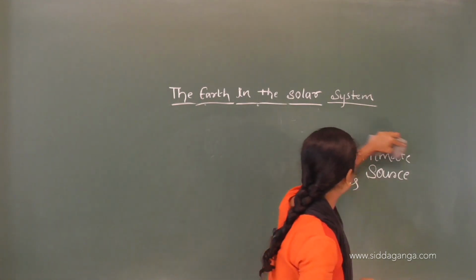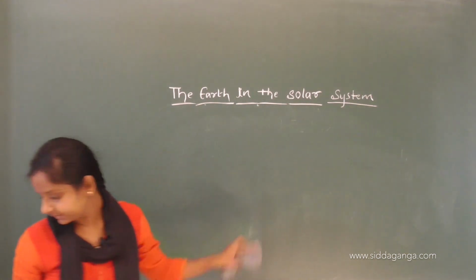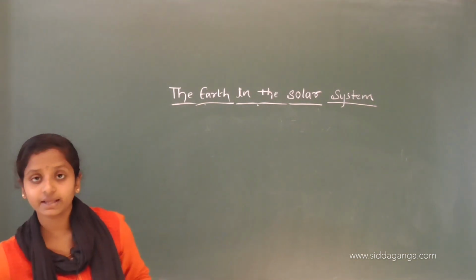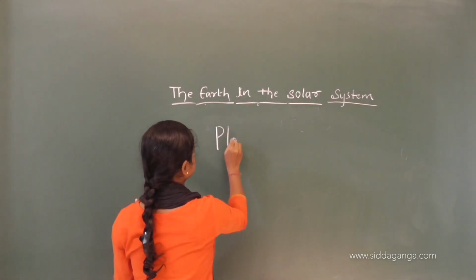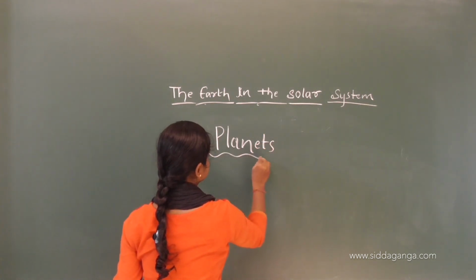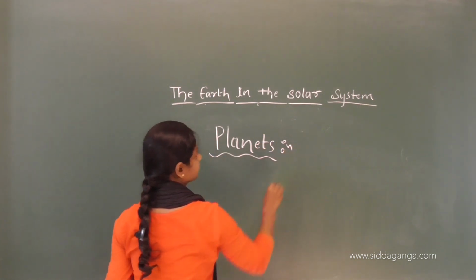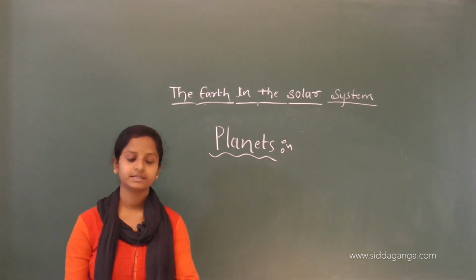Now, we will see about the topic, that is the planets.